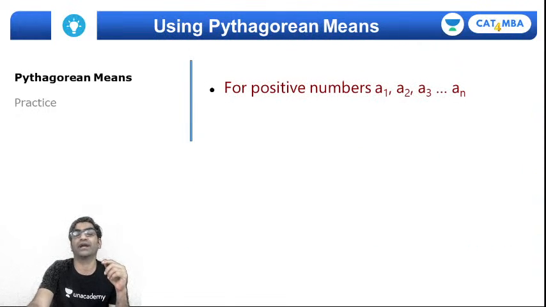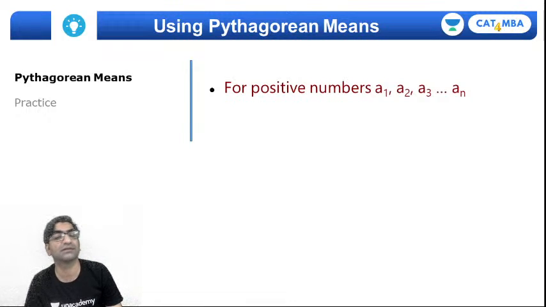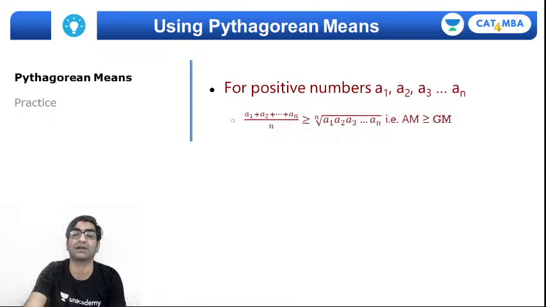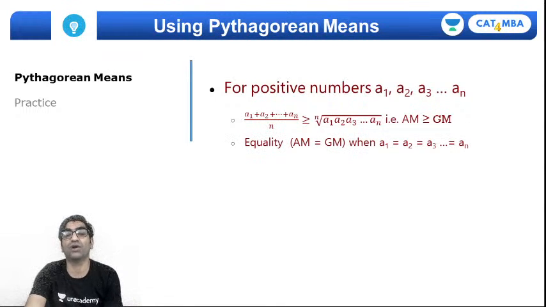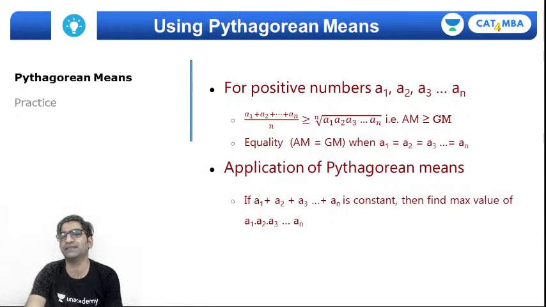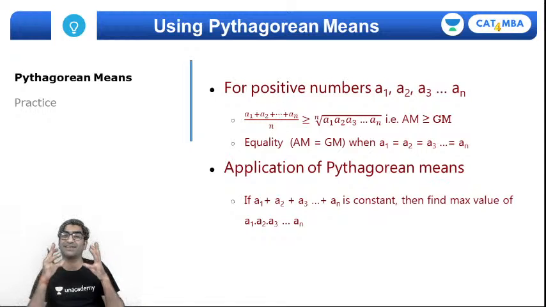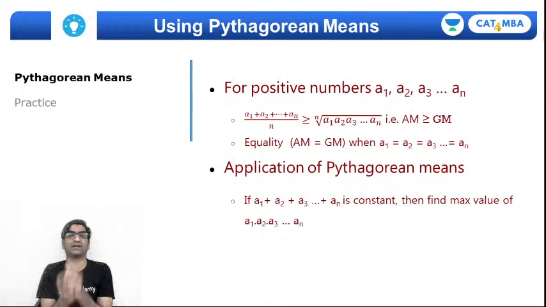So to sort of put this in terms of a formula or a structured approach, you will say AM, that is the sum divided by n, will always be greater than or equal to the GM, that is nth root of their product, right? And the equality happens when the variables are all equal to each other, right? But the application essentially is that check whether the sum is constant or the product is constant.